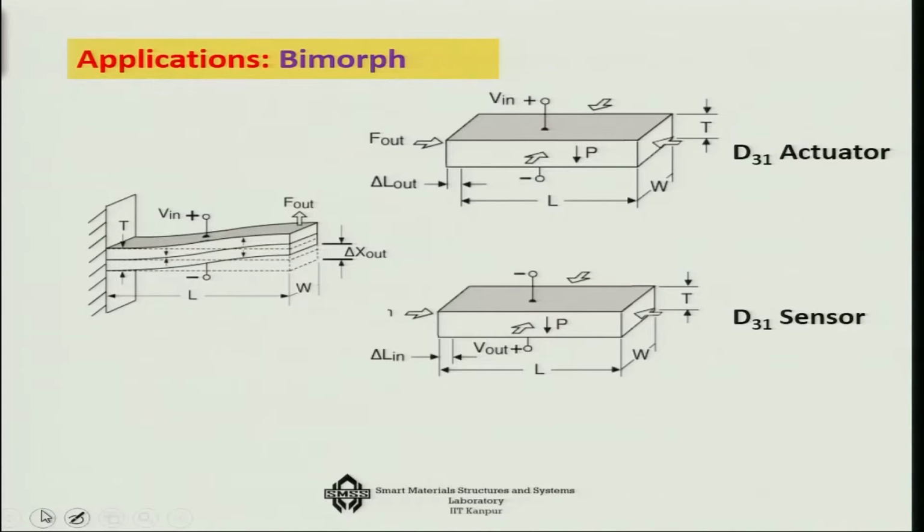Now there are various applications of it. One is called a D31 actuator of piezoelectric material. In this, what happens is you are applying the field along the three direction. This is the three direction I have already shown, and you are getting the force or the deformation along the one or two direction. The sensor does the same thing, but in this case instead of the stress it has to sense the displacement and then convert it in terms of the voltage.